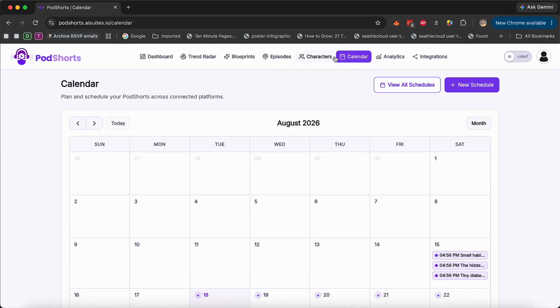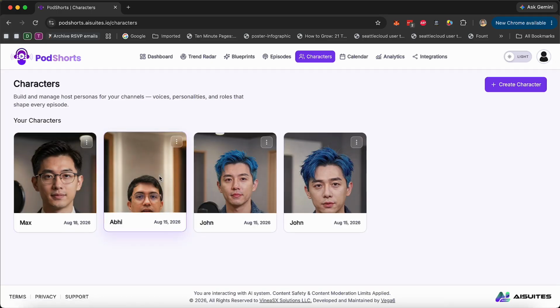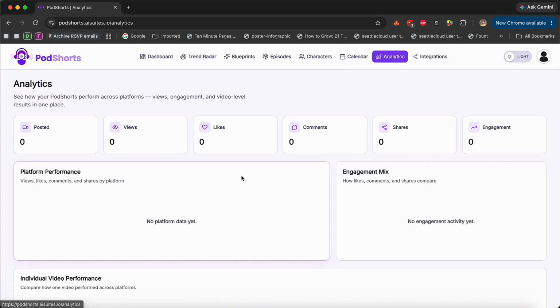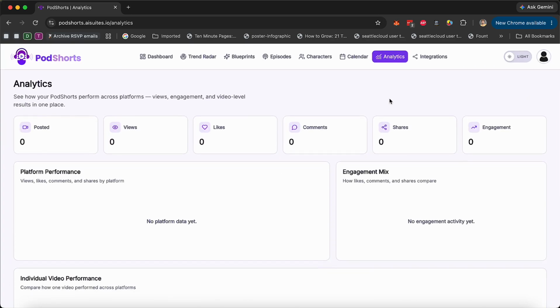And again, if you go to the characters tab, you can see all the characters that you have created. I've cloned myself, and I have one of me here. The two Johns that I created, and the Max character that we just recently created, are here. And in the analytics, you can see all the engagement and everything that is already here. Everything is ready for you to copy and see the engagement.